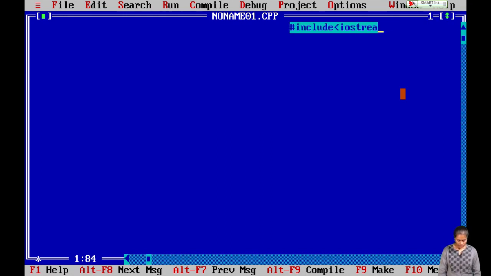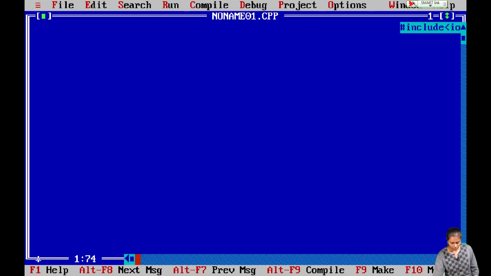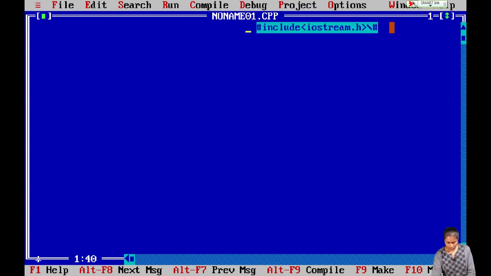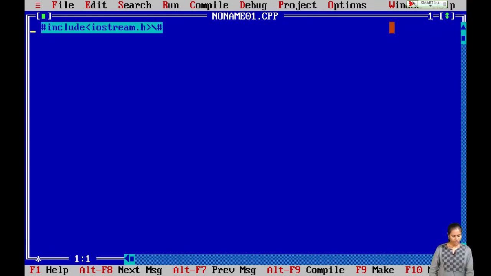Hash include iostream.h. Write the program carefully and don't make any mistakes while writing the program, as it may give errors. And hash include conio.h.